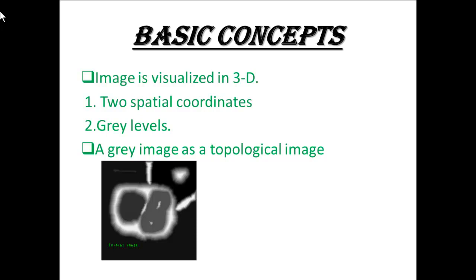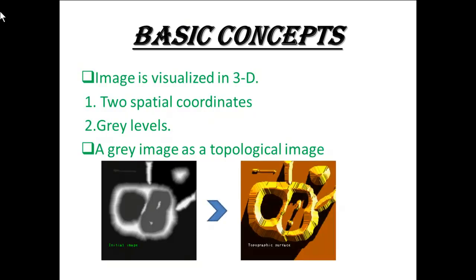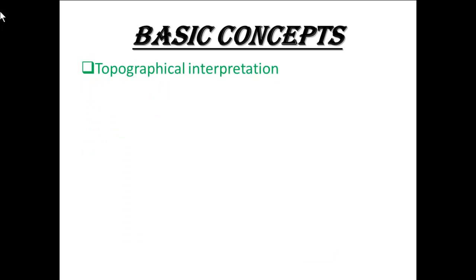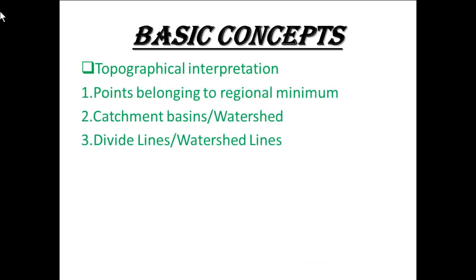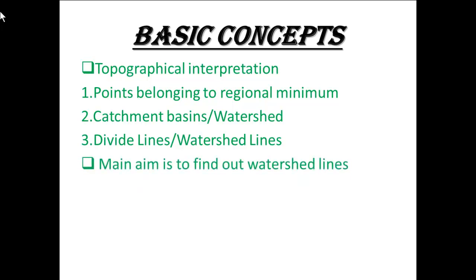Here is an image. Now it's transformed on the basis of its gray level. Topographical interpretation. Points belonging to regional minimum, catchment basin or watersheds, and divide lines or watershed lines. The main aim is to find watershed lines.